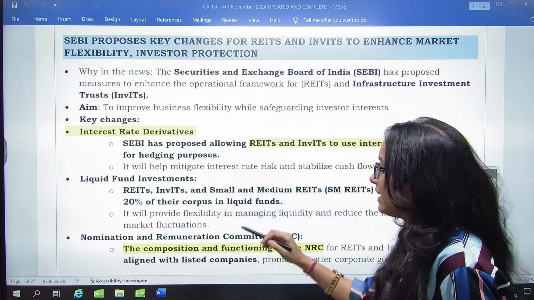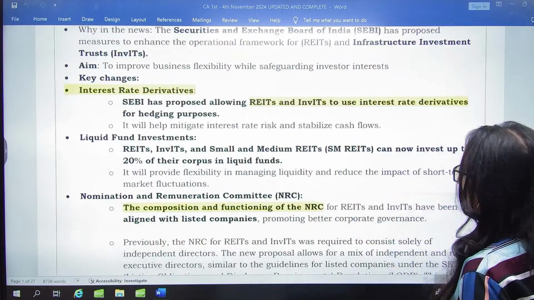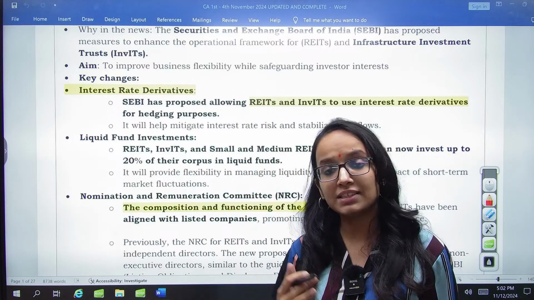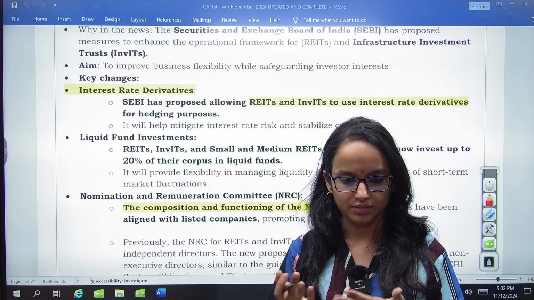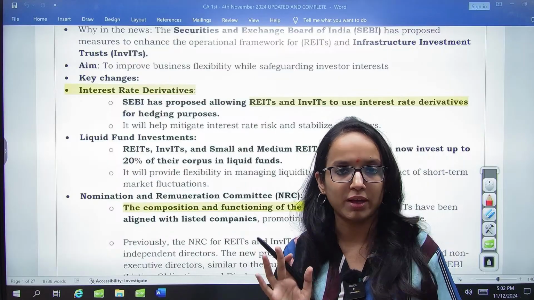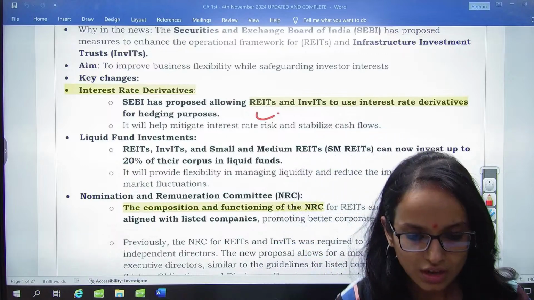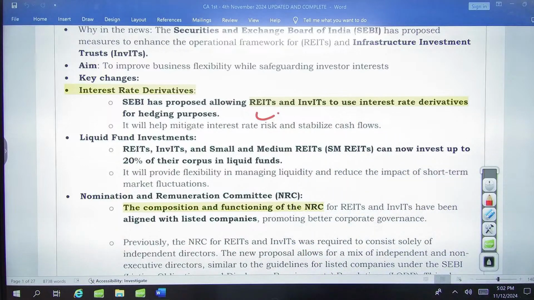Right? So now the guideline you will be able to understand. The guideline says that SEBI is proposing, is planning to allow REITs and InvITs also to engage in these interest rate swaps. Now it will help in hedging against future securities. Yes, it is only interest rate swap we are talking about, not the currency swap.